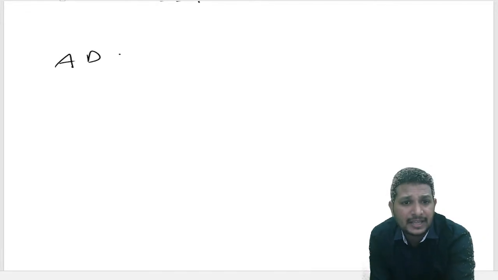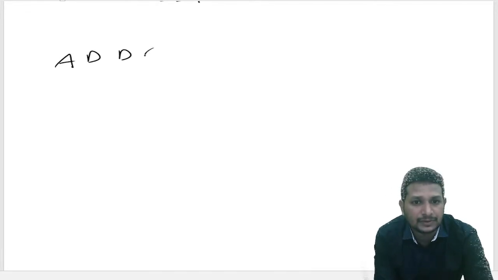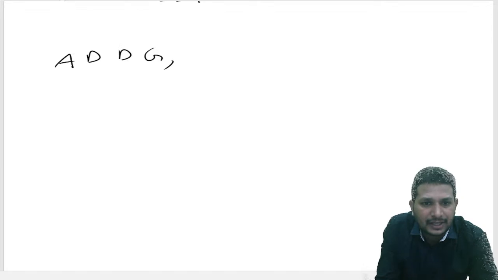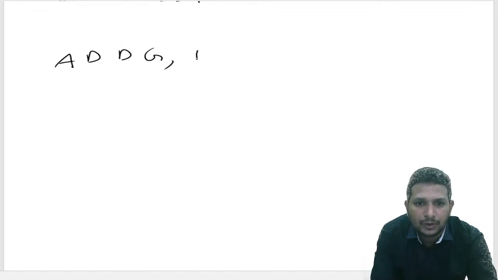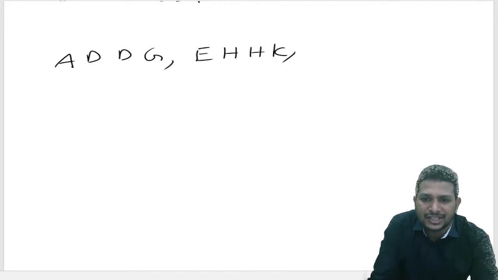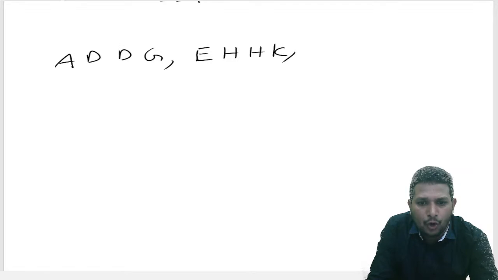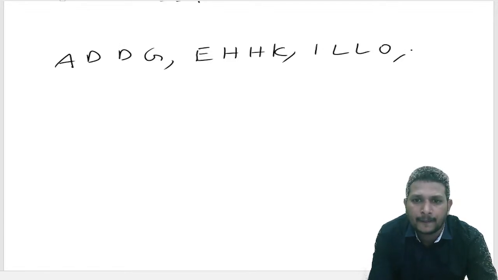A, D, D, G, E, H, H, K, I, L, L, O, M, P, S. Next one.